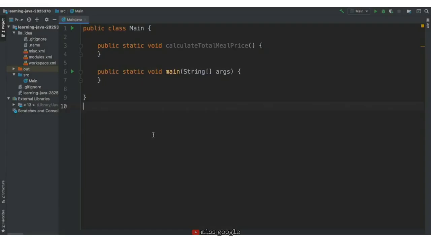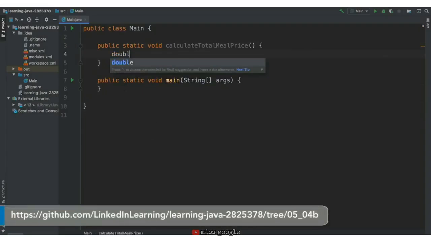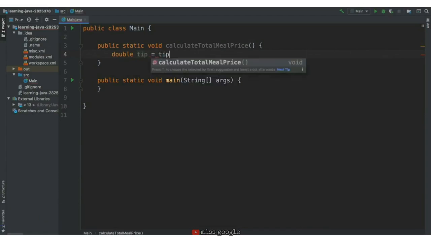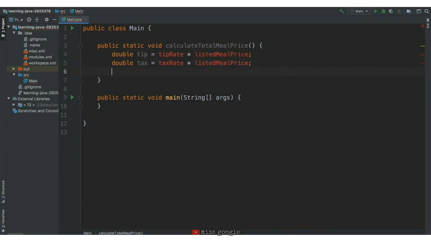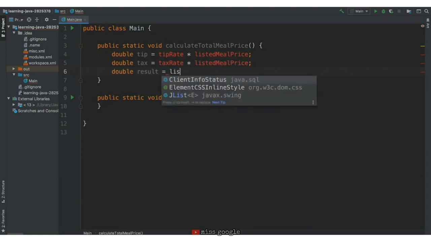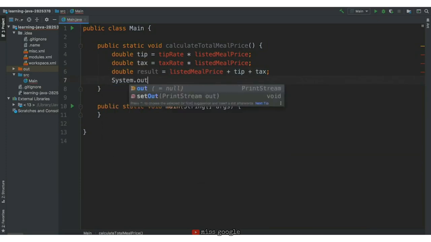Our function starts off with public static void and uses the function name calculateTotalMealPrice. Using our formula from before, we'll calculate the tip by multiplying the tip rate with the listed meal price. We'll calculate the tax by multiplying tax rate with listed meal price. We'll calculate the result by adding together listed meal price, tip, and tax. Then we'll output the result to the console.